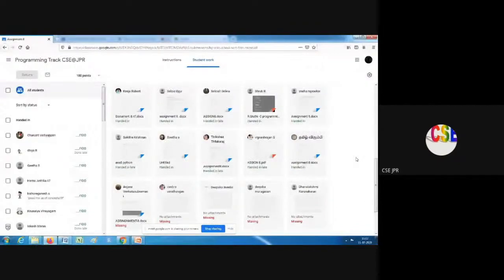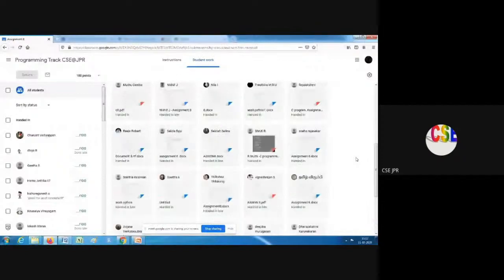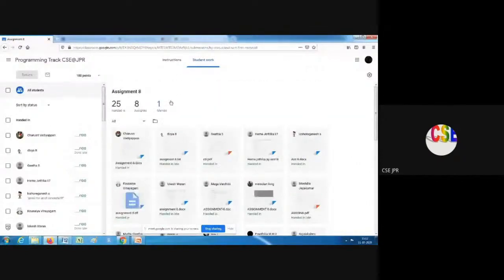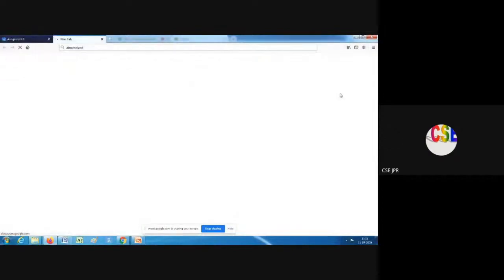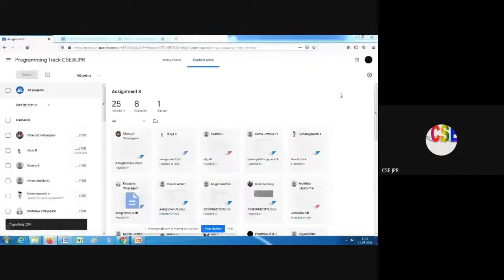If I want to download the marks, suppose I am marking here, on the right side you can see there are settings. Open settings. There is download all marks, and another one, download assignments, or you can download all the assignments we have given. I am selecting download all the marks. Now it is asking to save a file, so I am saving the marks. The marks have been downloaded.